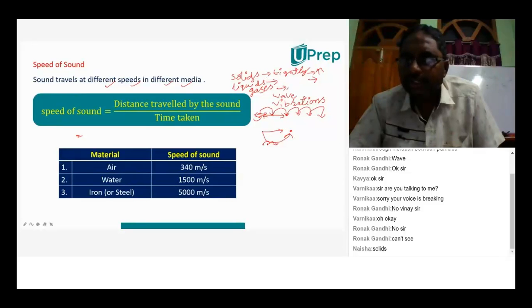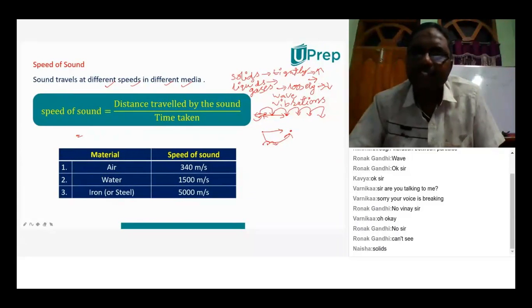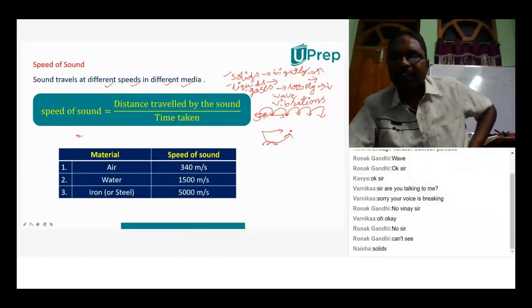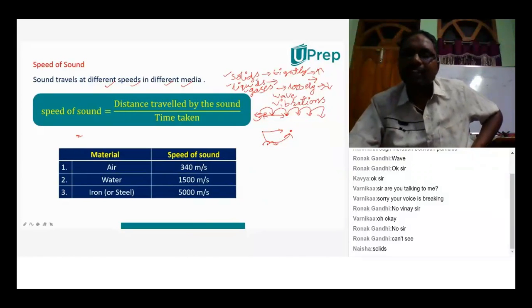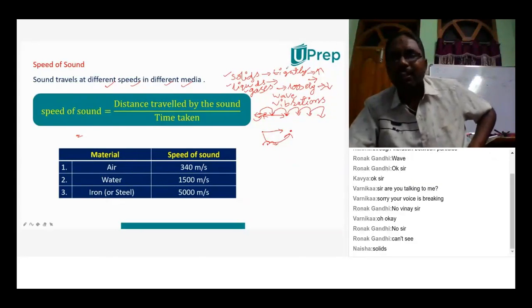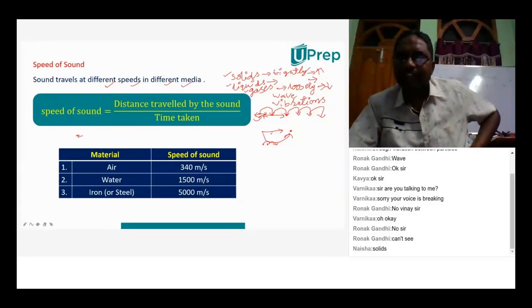And in gases, the particles are very loosely packed. And when they are very loosely packed, the speed of the sound will be very, very less. That means in solids, the speed of sound will be more. In liquids, it will be lesser than that of solids. And speed of the sound will be very less in gases. Why? Because of this tightly packedness. When particles are tightly packed, energy transfer takes place very quickly. And if particles are apart, then transfer of energy takes place slowly.